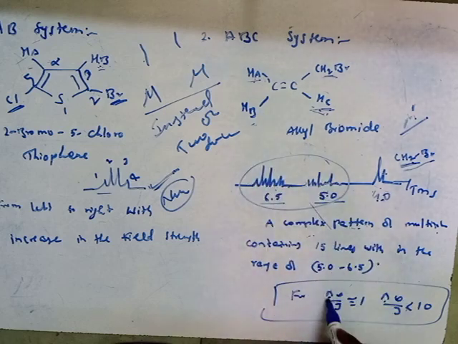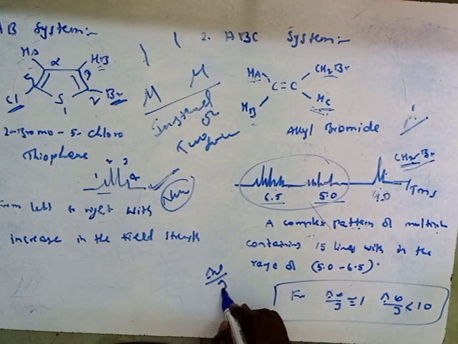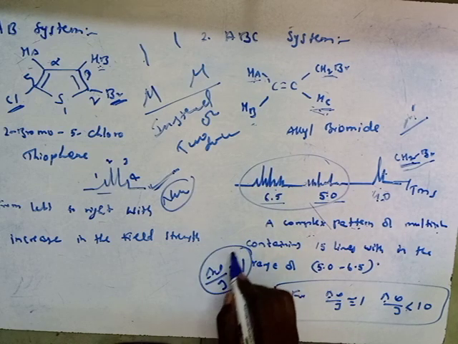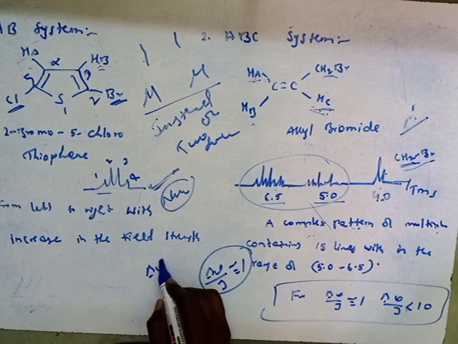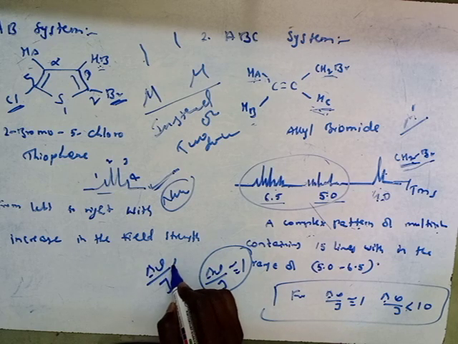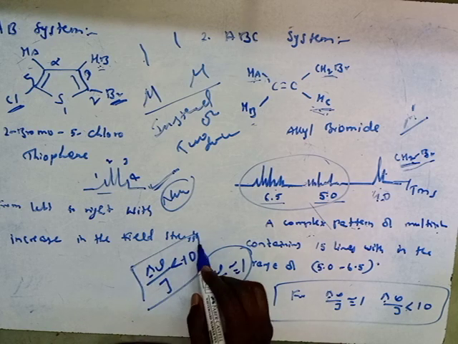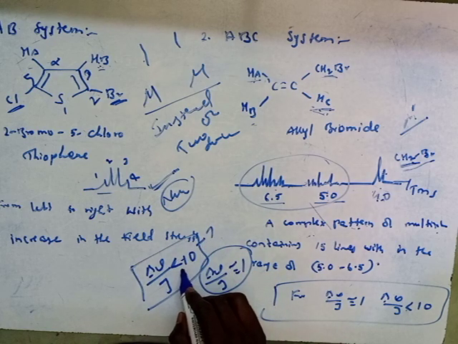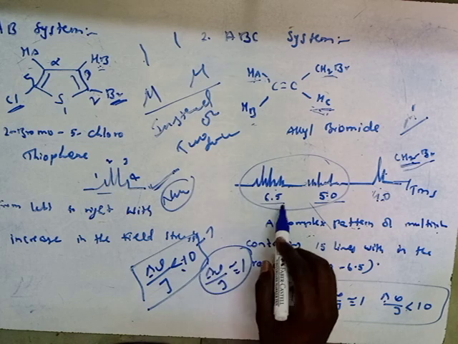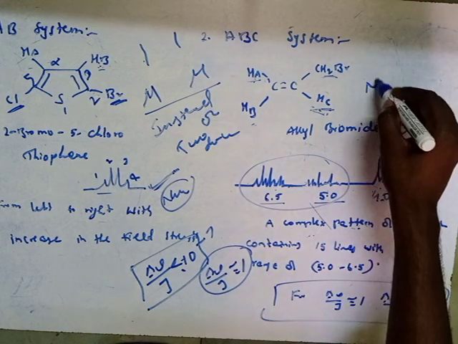For this system, delta nu by J is nearly equal to 1. We already discussed that if delta nu by J is less than 10, then the system comes under non-first order spectra.